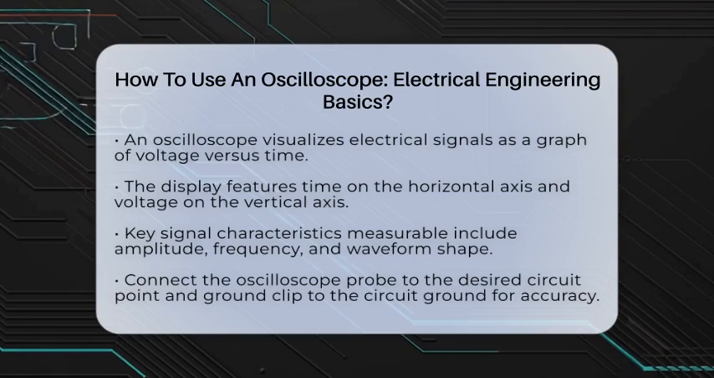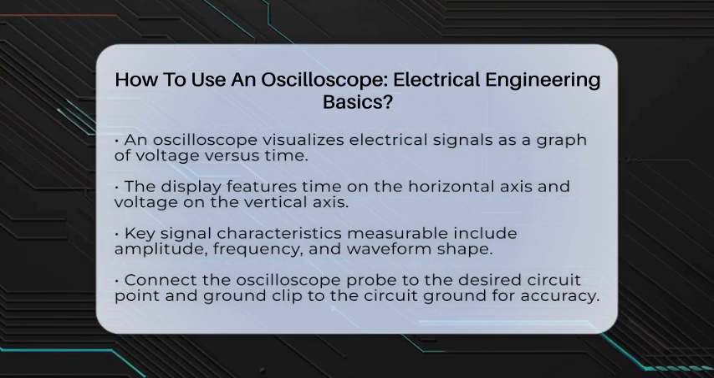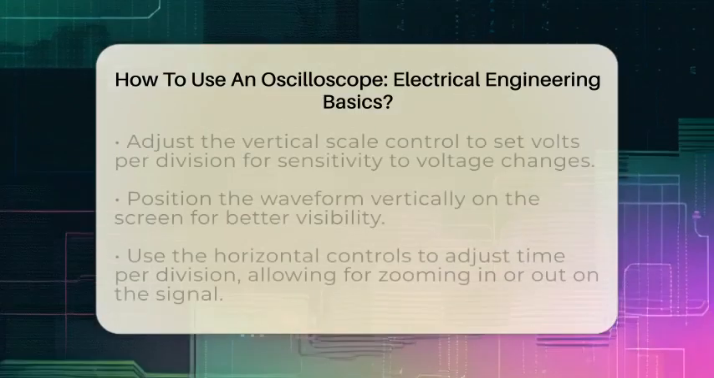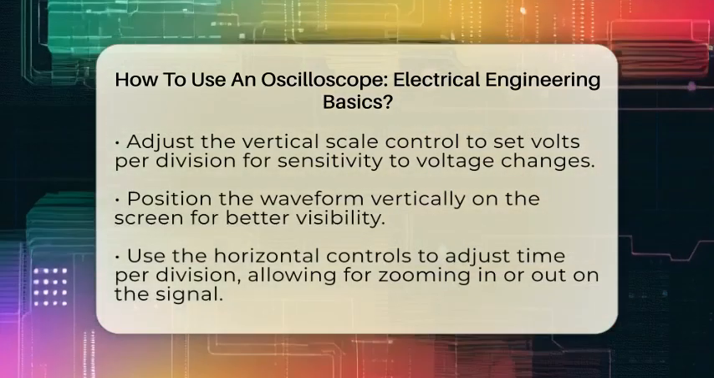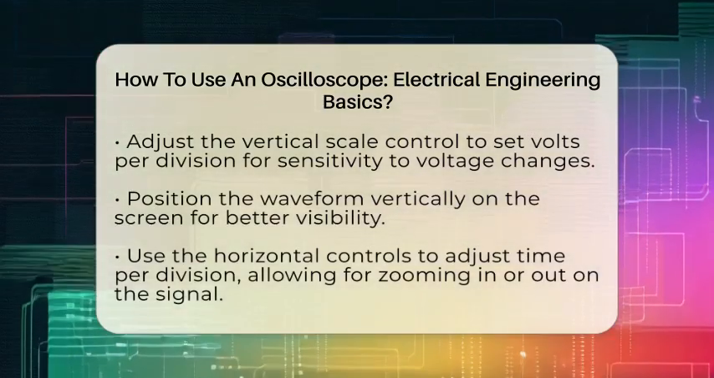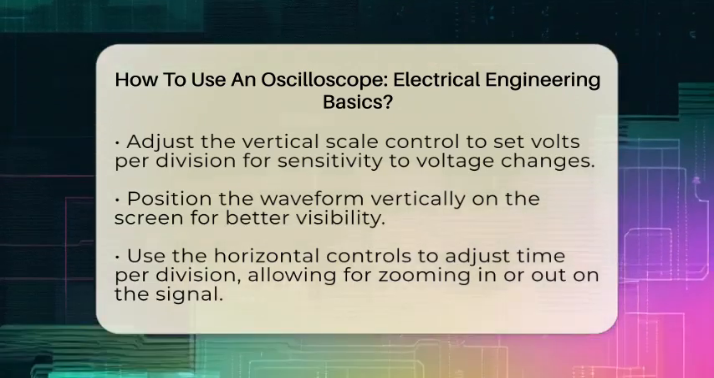Next, you will want to connect the probe correctly. Attach the oscilloscope probe to the point in the circuit where you want to measure the signal. Make sure to connect the probe's ground clip to the circuit ground. This step is crucial for accurate measurements and helps avoid noise or damage to the equipment.